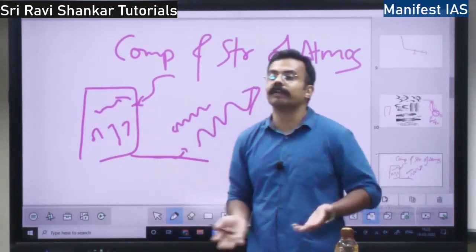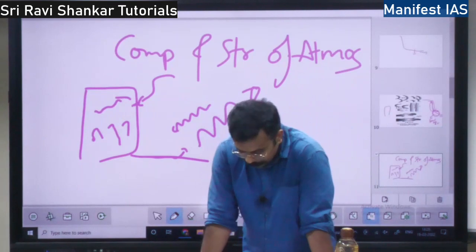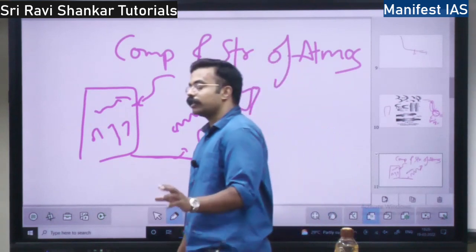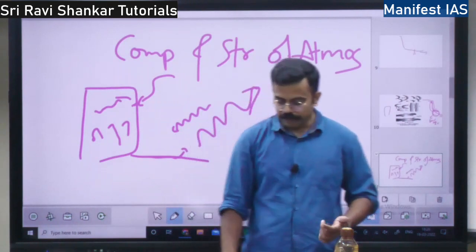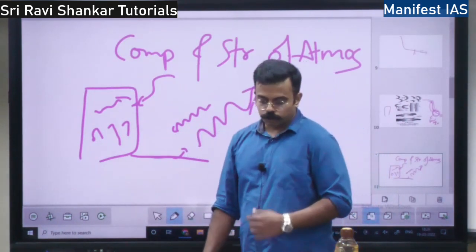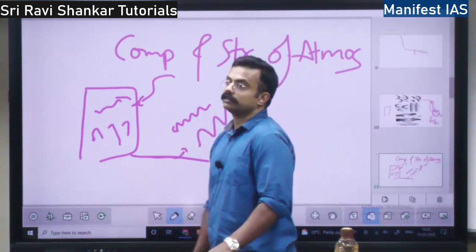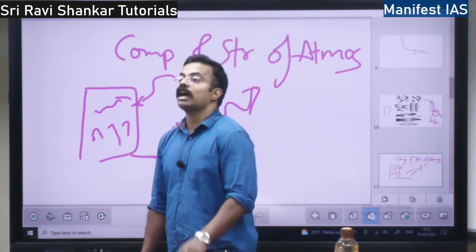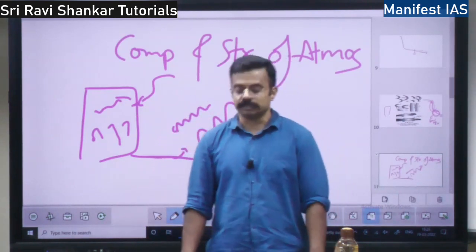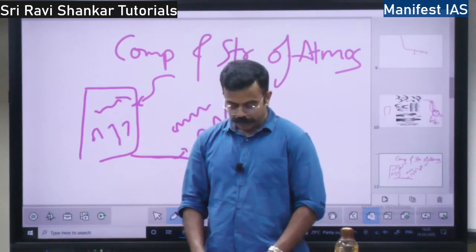So the entire earth will act like a greenhouse for the reflected terrestrial radiation, right? So because of this greenhouse effect, because of the carbon dioxide increasing, the temperature of the earth is also increasing, right? Then you have ozone. Ozone is also a gas, right? Ozone is between 10 to 50 kilometers, right? What is the work of the ozone? It prevents the ultraviolet radiation which is harmful to living creatures, right? There will be cancers because of excessive exposure to ultraviolet radiation.